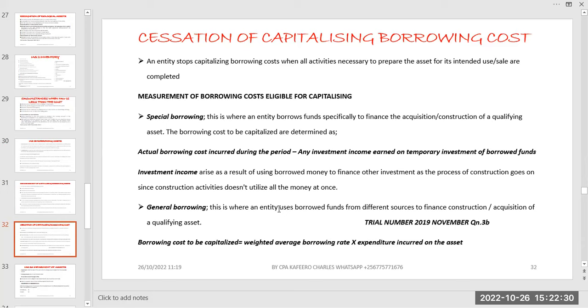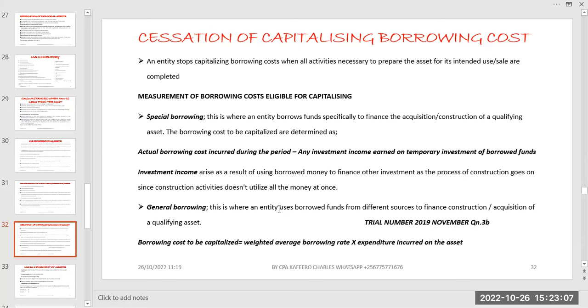You've been constructing, let's say, a building for 2 years, and the building is now finished. Of course, by the time it is finished, you are expected to stop capitalizing. And we are saying that any entity stops capitalizing borrowing cost when all activities necessary to prepare the asset for its intended use are complete. When everything is done, then we can say, let's stop capitalizing borrowing cost.